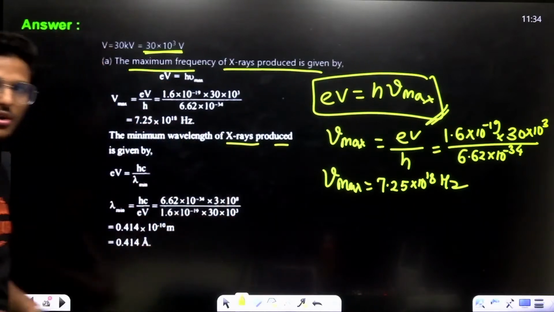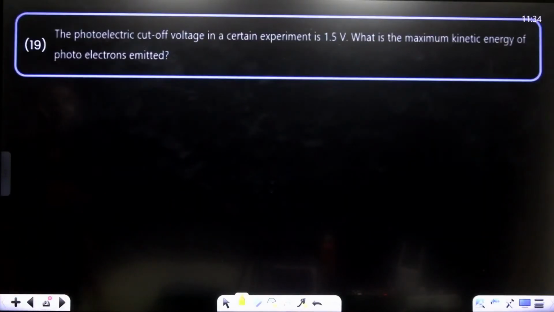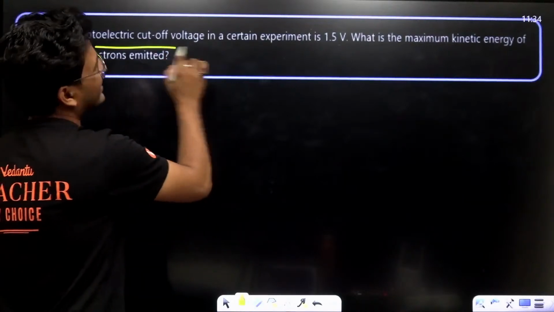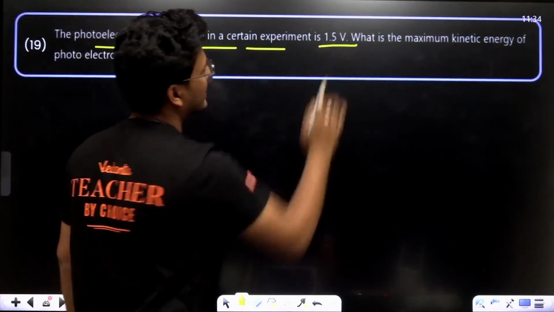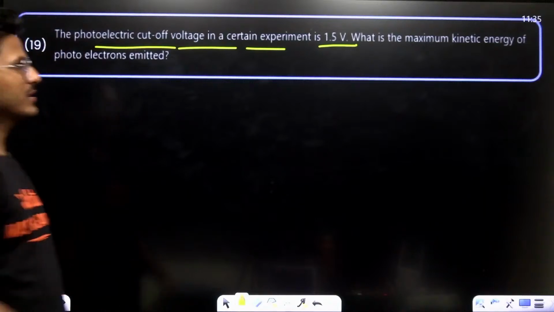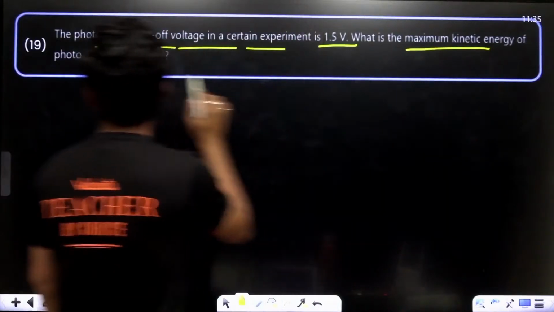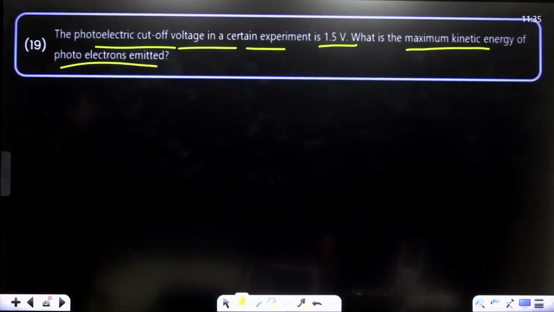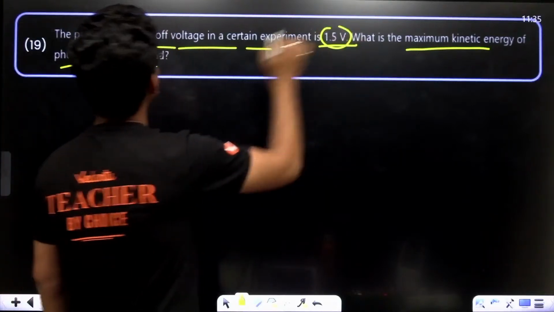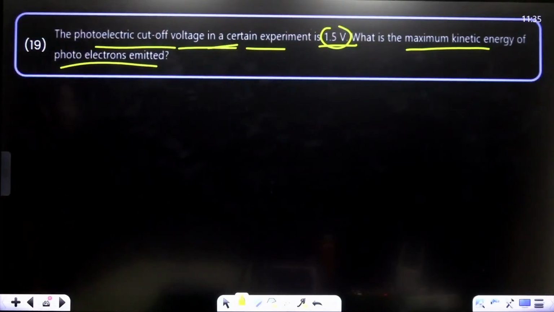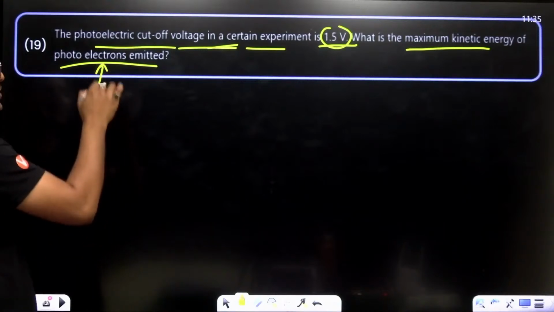Okay. Moving to next. The photoelectric cutoff voltage in a certain experiment is 1.5 volt. What is the maximum kinetic energy of photoelectrons emitted? This is cutoff voltage. We have to calculate K max.